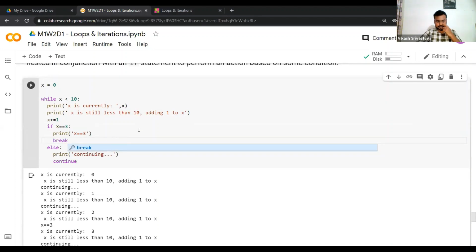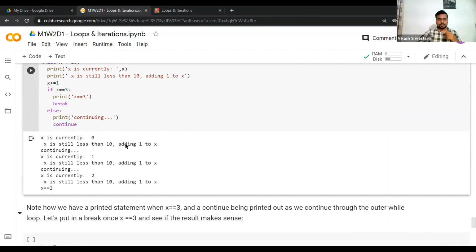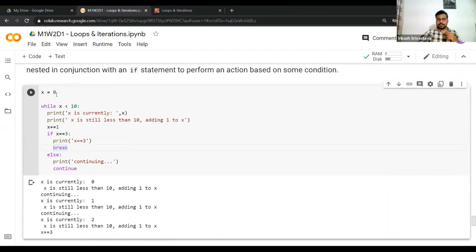So let's try to run this. What happens here is x was initially 0, and I'm incrementing it for each iteration. As you can see, everything within the while has perfect indentation, so all the statements here are within the while loop only. First you print x is currently 0, x is still less than 10, and then you add 1 to x.